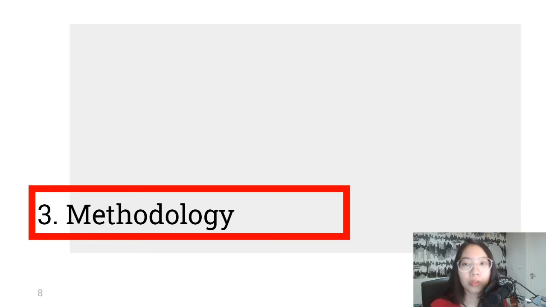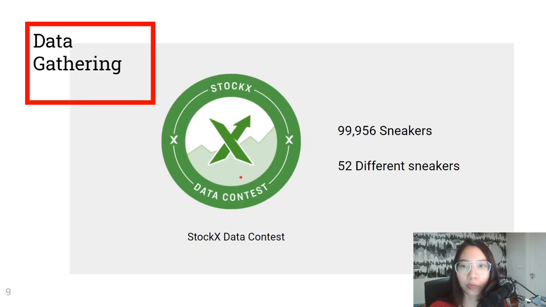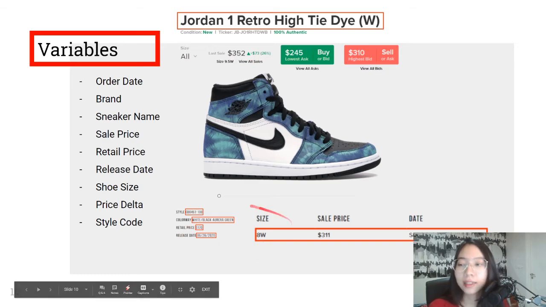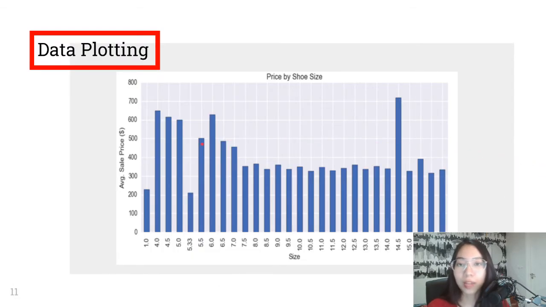Next, we're going on to the methodology part. In the methodology part, the first step that we do is data gathering. In this part, we retrieve around 99,000 sneaker sales history records from the StockX data contest, which consists of 52 different sneaker types. To train this model, we use 8 variables from the dataset, which are the sneaker name, the style code, the retail price, the release date, the size of the shoe, the sale price, and the order date.